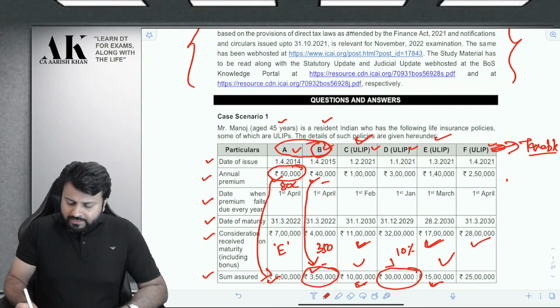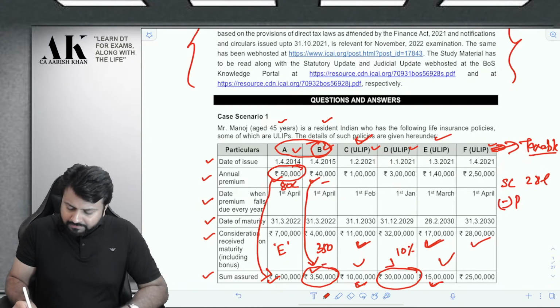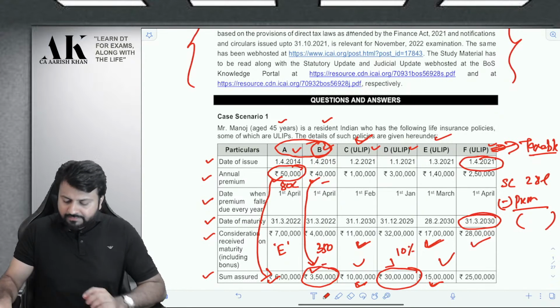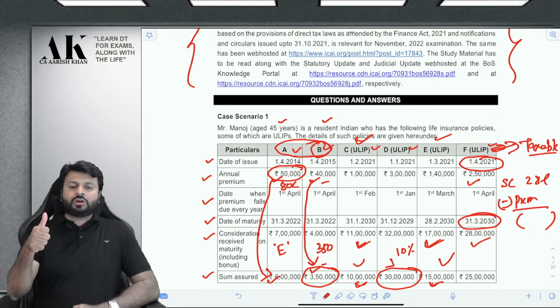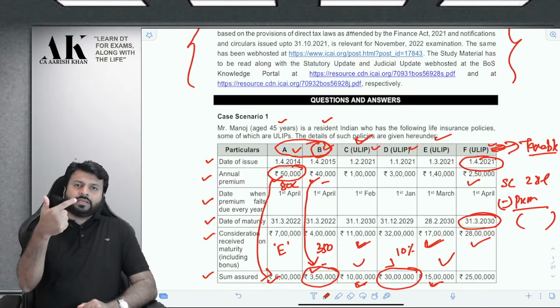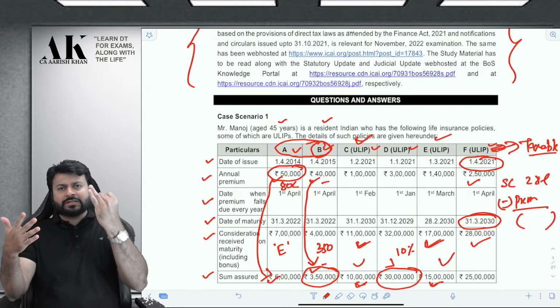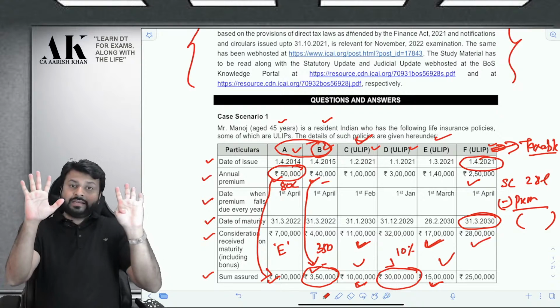As I have told you, sale consideration is 28 lakhs, minus premium. Minus premium of how many years? Now, premium will start from this year and will end in this year. And what is the annual premium? Annual premium is 2,50,000. So let us count how many years it comes to. 21-22 1 year, 22-23, 23-24, 24-25, 25-26, 26-27, 27-28, 28-29, 29-30. Total 9 years are there.